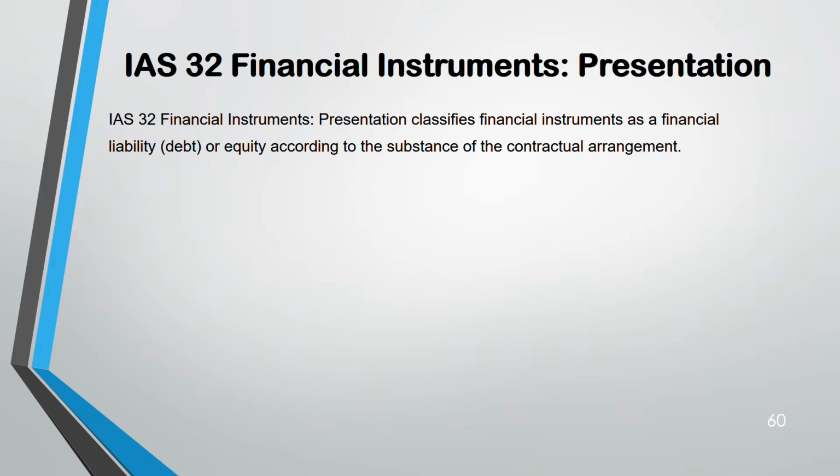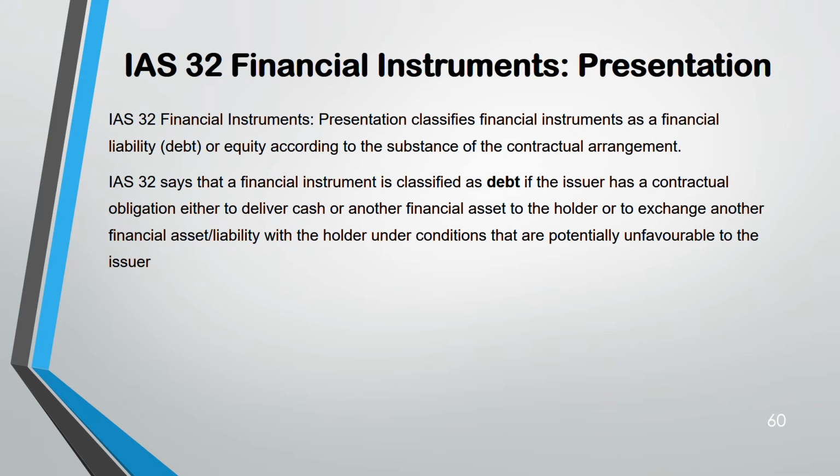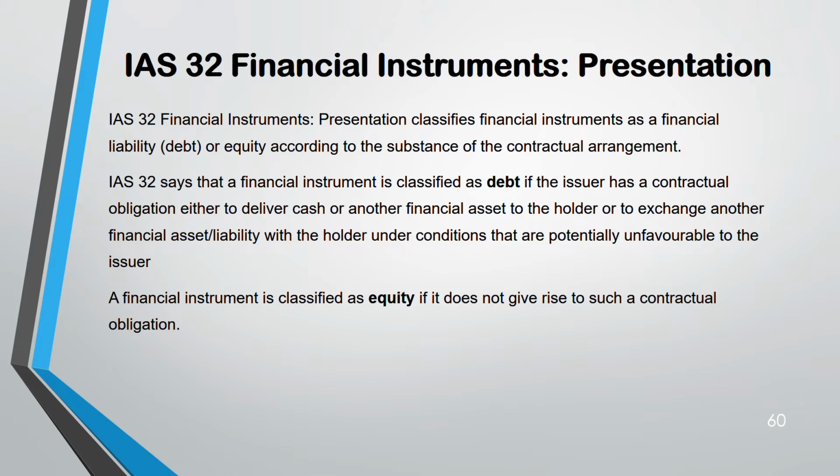Now, IAS 32. It says, okay, financial instrument can be classified as a financial liability or equity. If it's a financial liability, it's a debt. Okay, it's a debt if it has an obligation to pay cash. Please understand it this way. If it has an obligation to pay cash or financial asset, it's a debt. If it does not have an obligation, it's an equity.